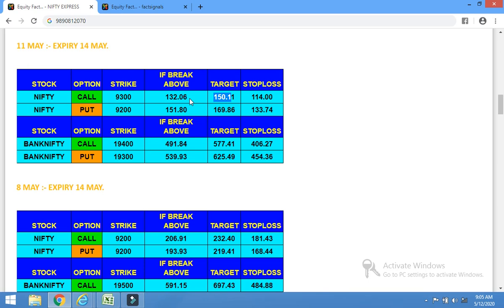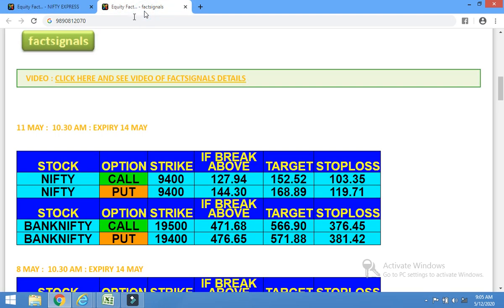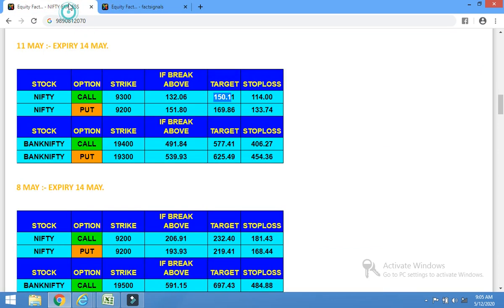In this case, if the targets of Nifty Express are hit within the opening itself, then traders are asked to ignore these calls, leave these calls, avoid these calls, and wait for fact signal calls. This is fact signals. These were the pre-market calls which were given one day before at 8 p.m.